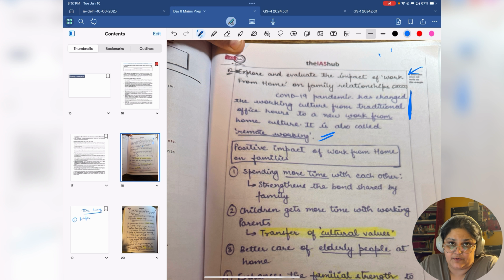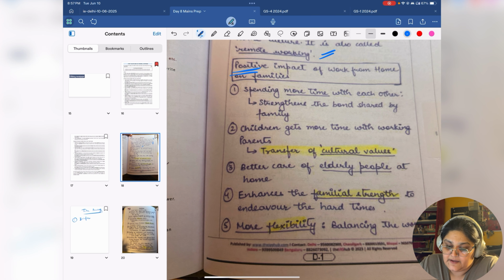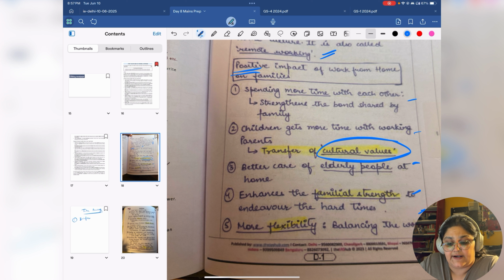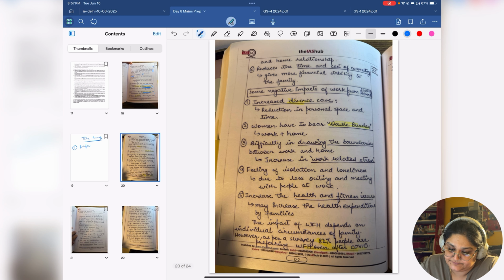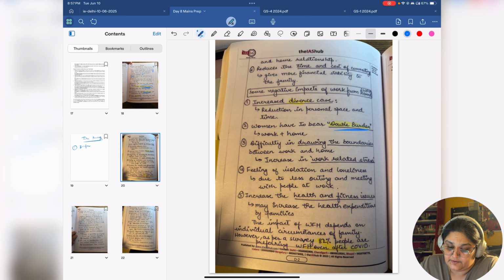What could have been the introduction? Could be that yours is better. Doesn't matter. It's more about could you have done it briefer. Second, examples. If you will see, they have not used examples for every point. They have used some keywords, for example, cultural values, which they have highlighted, family strength, flexibility, and where possible, they have used examples.